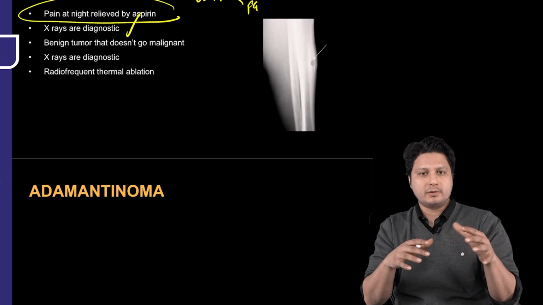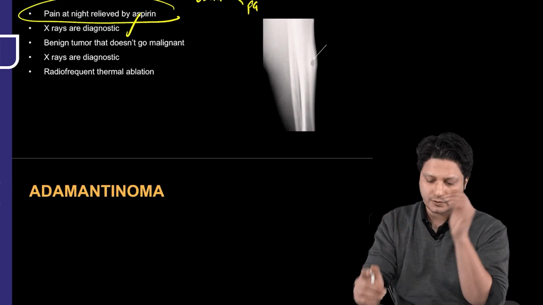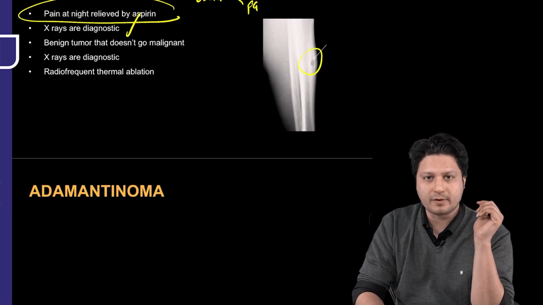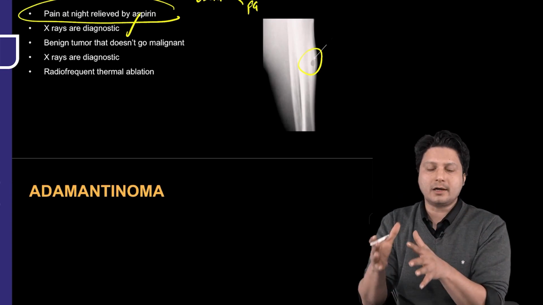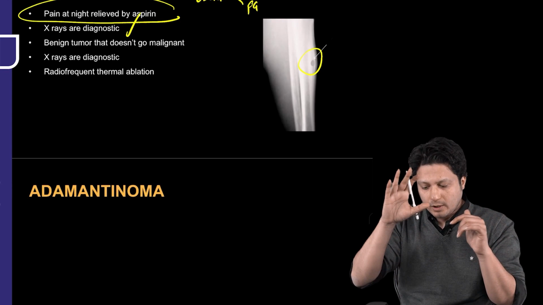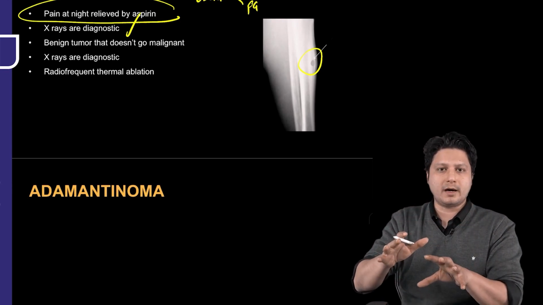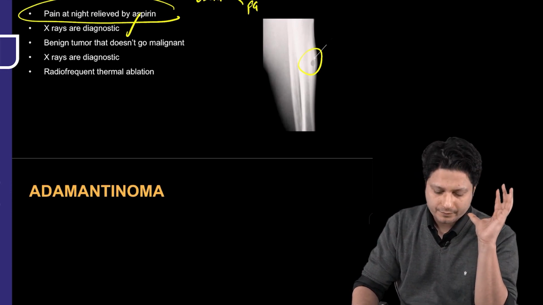Point number 2, X-rays are diagnostic. Already we have talked about that there will be a small radiolucent nidus within the cortical confines of the long bones. If you see this kind of an X-ray, then it is diagnostic just by the X-ray. For no other tumor can you make the diagnosis on the X-rays; they are just suggestive of. In this case, osteoid osteoma is a sure diagnosis which you can make just by looking at the X-rays itself.